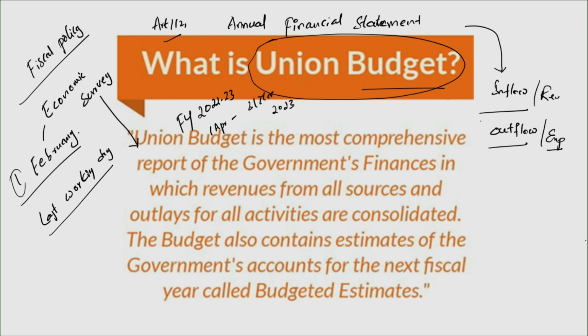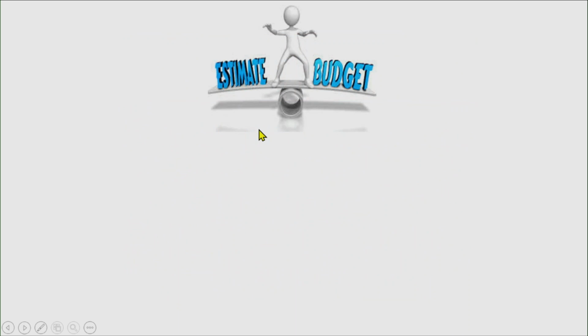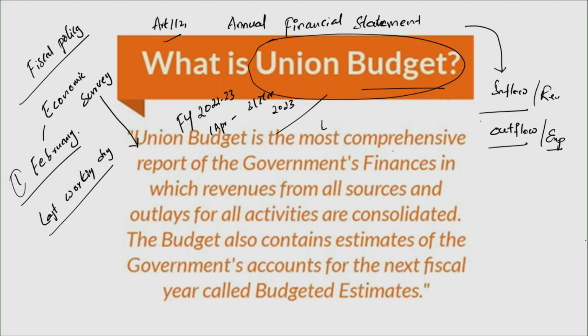The government, okay, has also submitted, I mean the finance minister has also submitted one statement along with it, that is none other than the economic survey, which helps in understanding the state of the economy for the financial year that has already been completed, that is for 21-22.